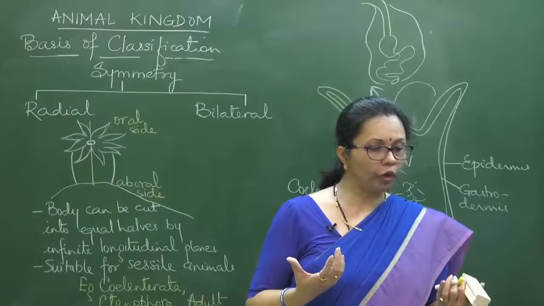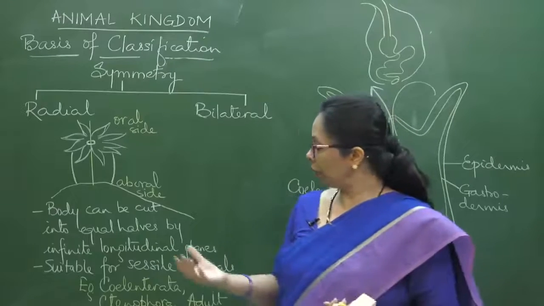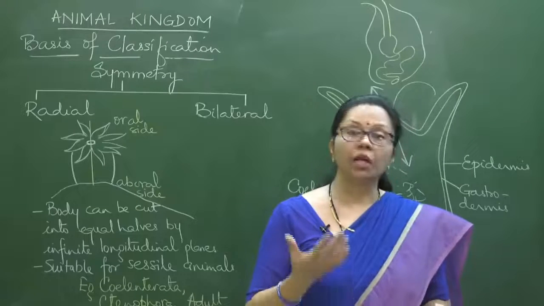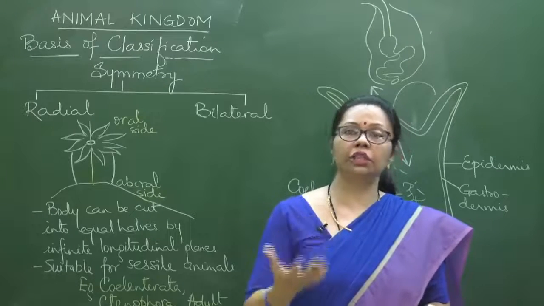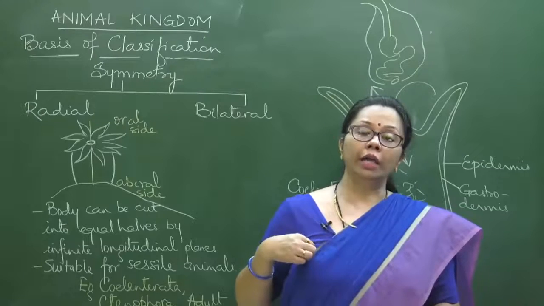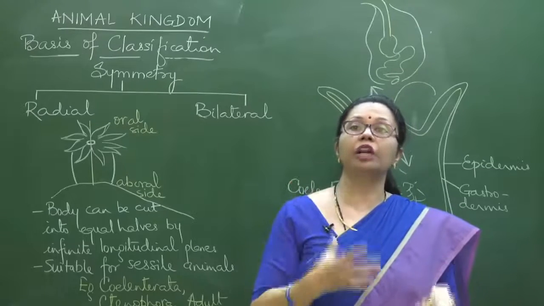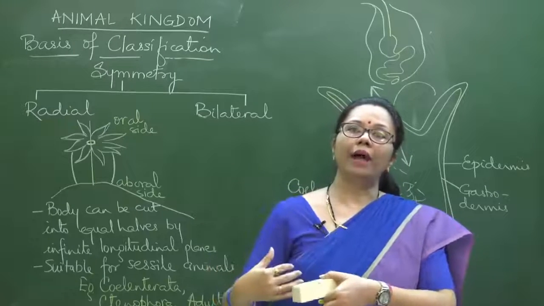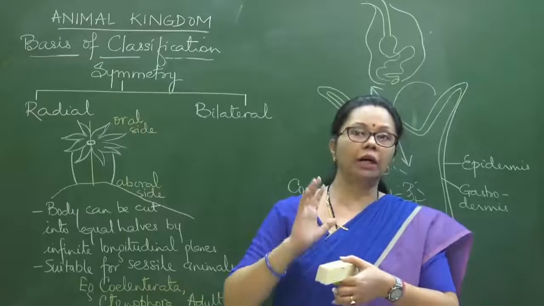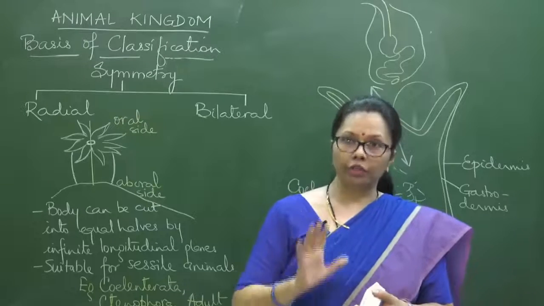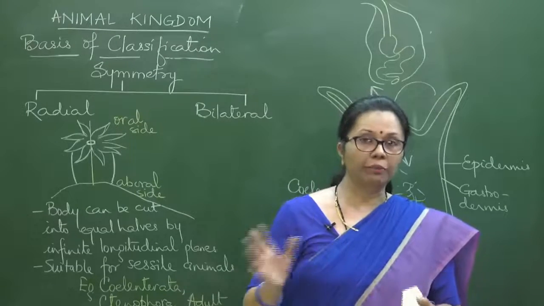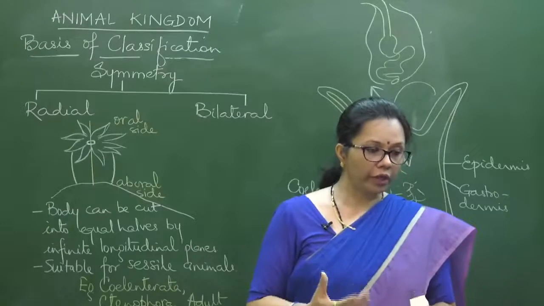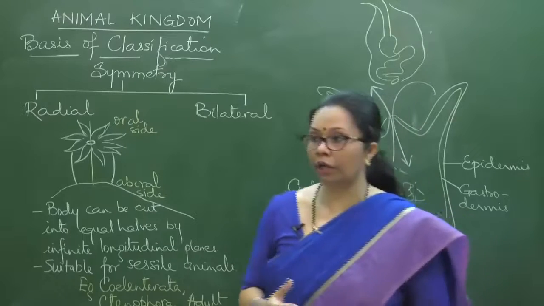Ashwarya, there is a question, what about planaria? So planaria comes under platyhelminthes, and in platyhelminthes bilateral symmetry starts, but the body plan is still blind sac. It is blind sac because in platyhelminthes the digestive tract is incomplete. That means it starts from the mouth, but then it ends abruptly. The lower end is not open, there is no anus. Anus is absent. So the mouth will be for ingestion as well as egestion. I hope your doubts are cleared.